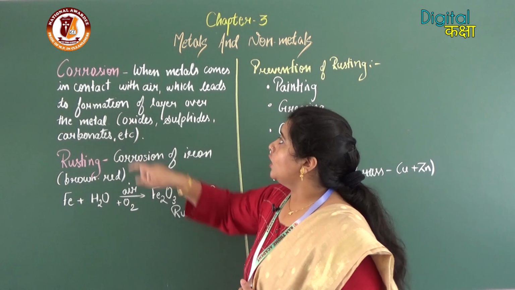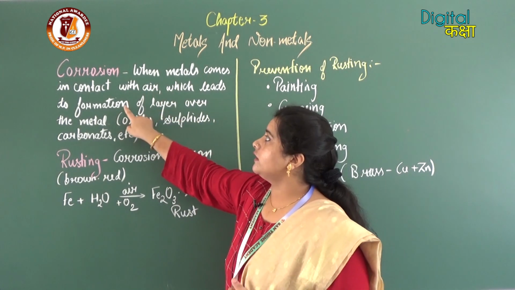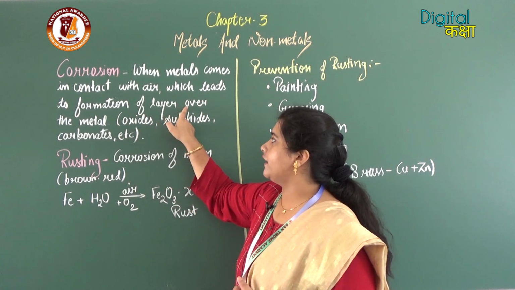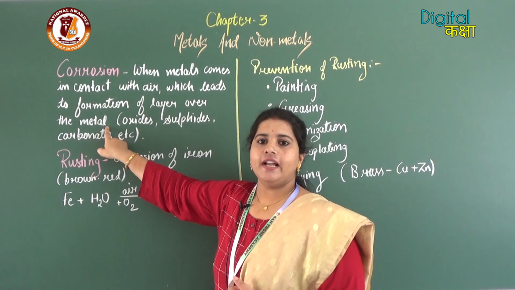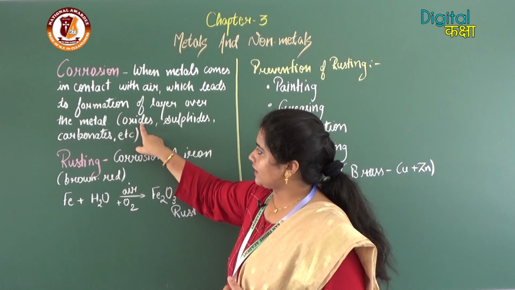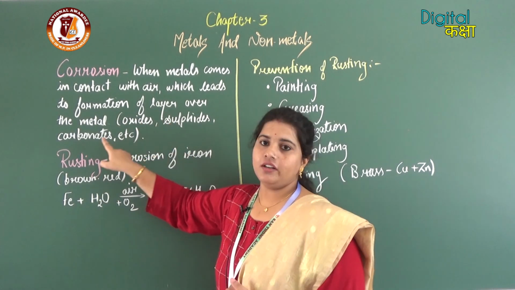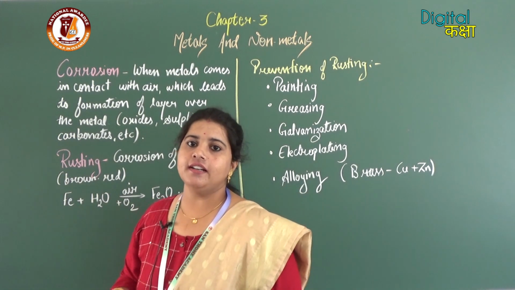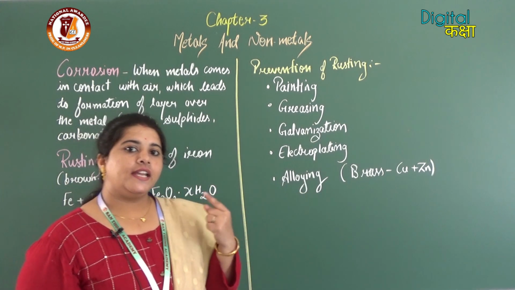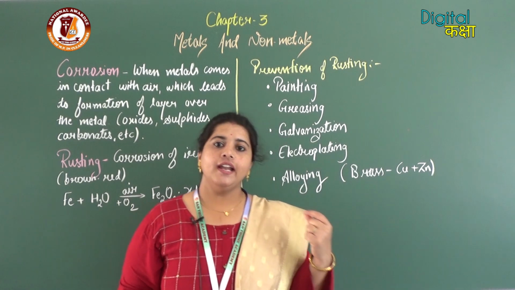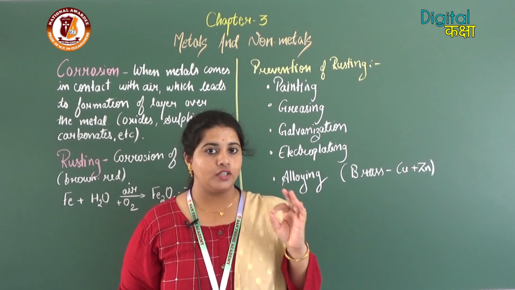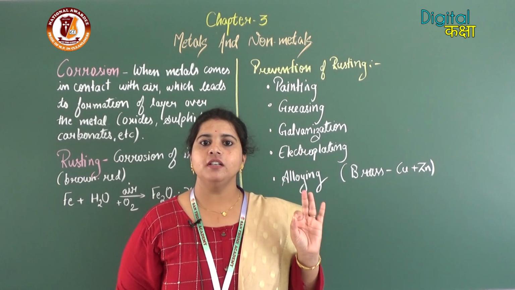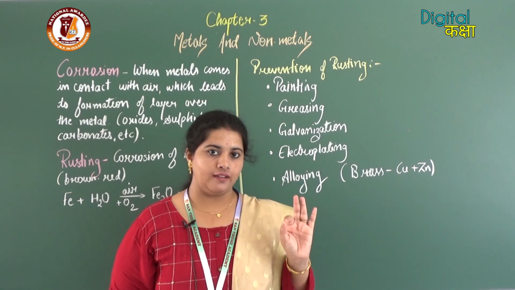Why? Because when metals come in contact with air, a layer forms over the metal, and the layer may be oxides, sulfides or carbonate. Here what I mean is, if iron is placed in contact with air and water for a long time, water here does not mean complete water. Water here represents moisture which is present in air.